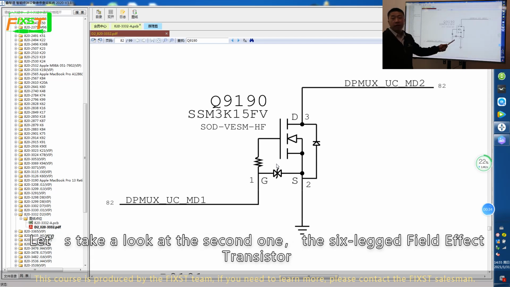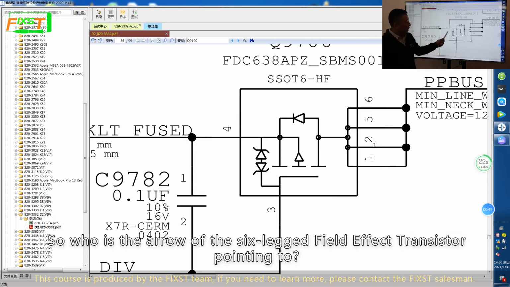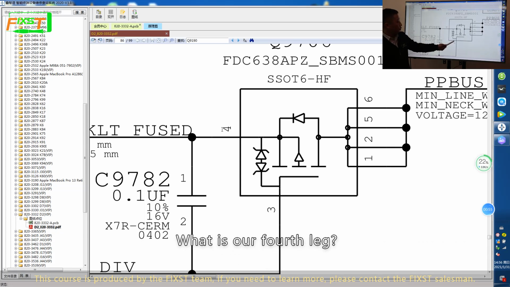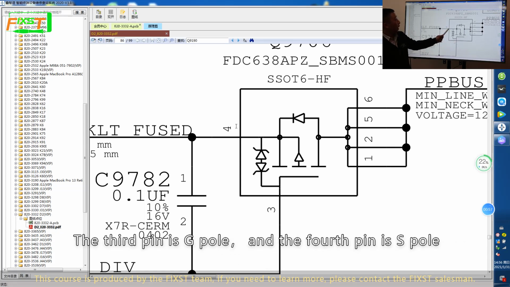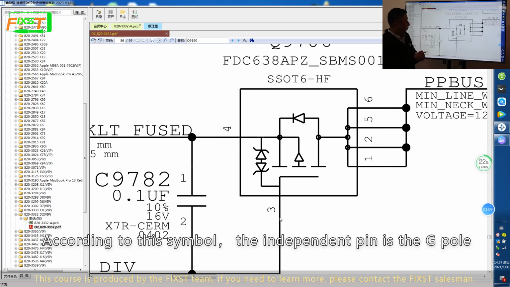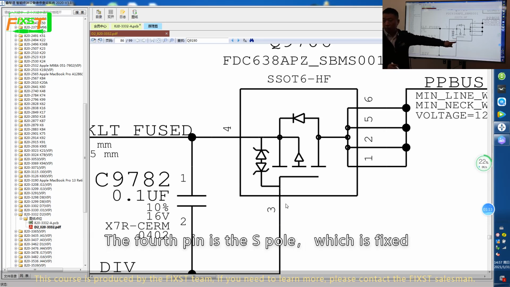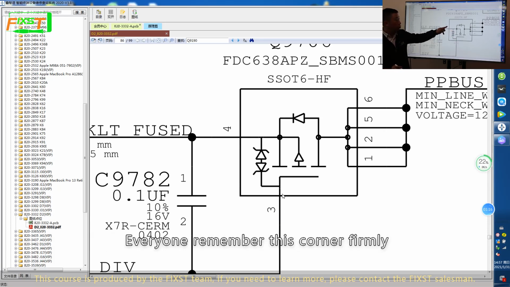Let's take a look at the second one, the 6-pin field effect transistor. Who is the arrow of the 6-pin field effect transistor pointing to? What is our fourth pin? The third pin is the G pole and the fourth pin is the S pole. According to this symbol, the independent pin is the G pole. The fourth pin is the S pole, which is fixed. Everyone should remember this firmly.